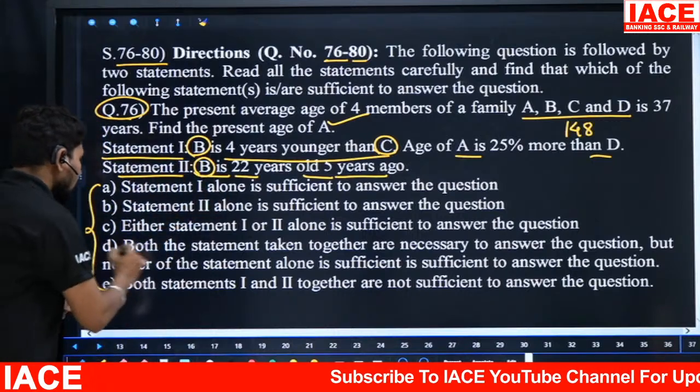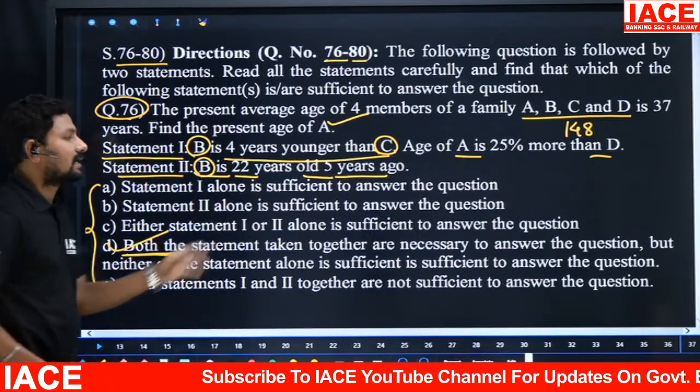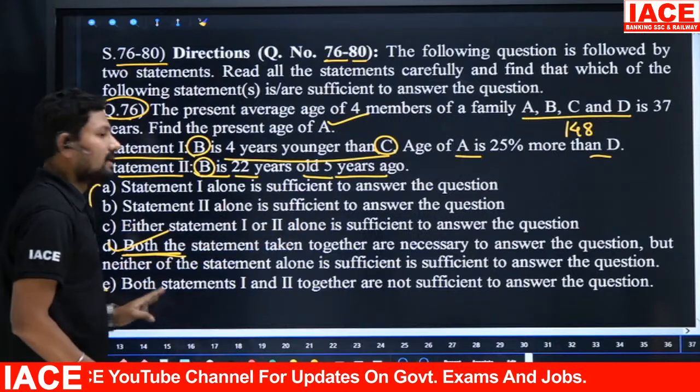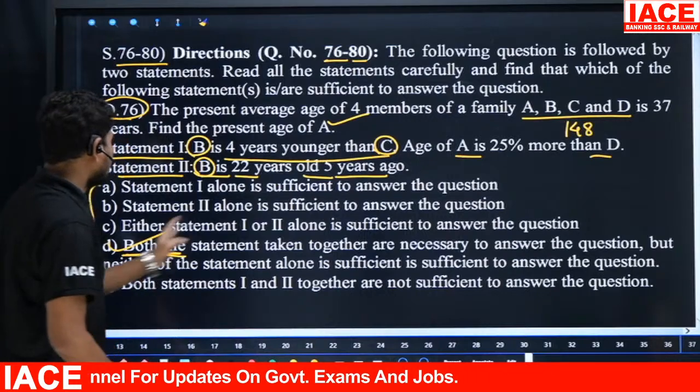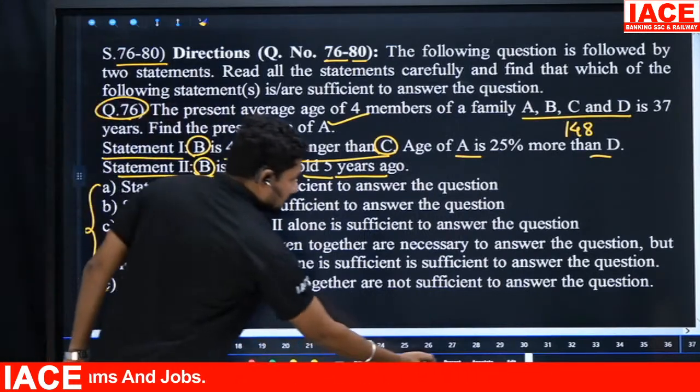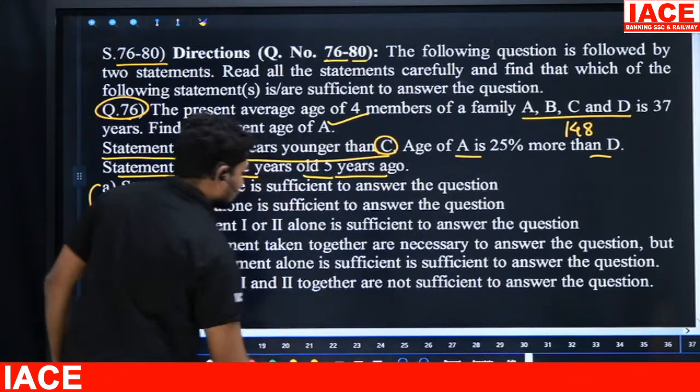Then the answer is what here? Option B. Both the statements taken together are necessary to answer the question here. Both the statements together are required to find the answer here. And let's go for the next one in the same section.